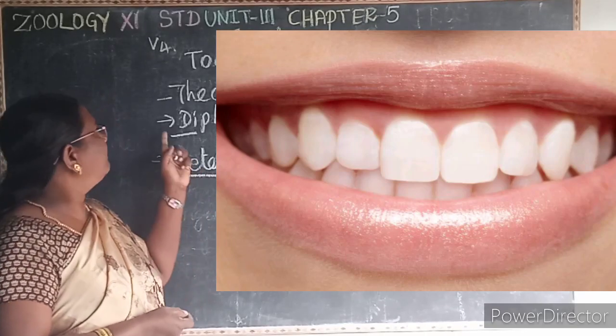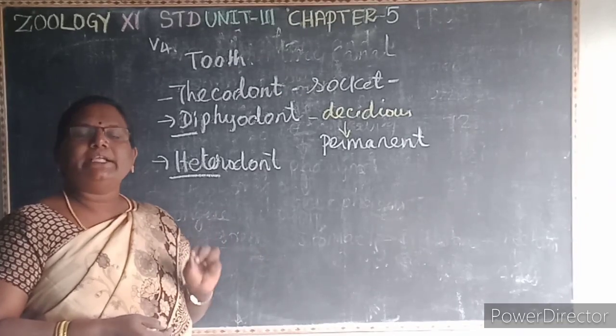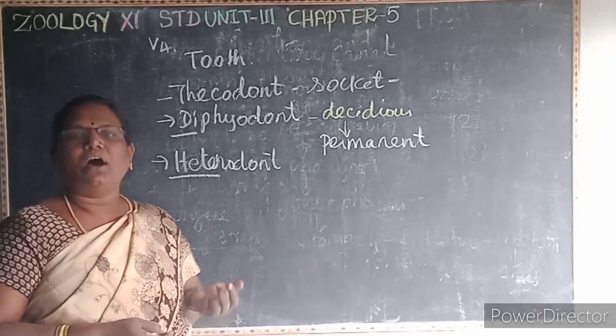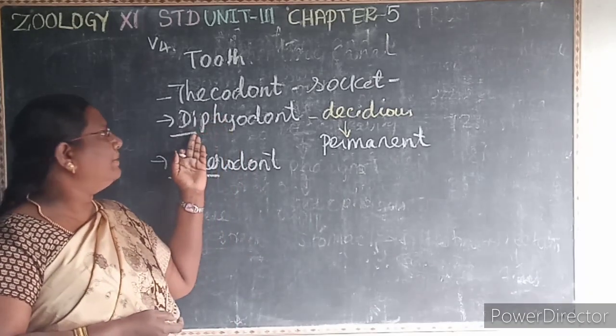So what is the first one? Thecodont. What is a thecodont? If the teeth are placed in the socket or cavity in the jaw, then it is known as thecodont.